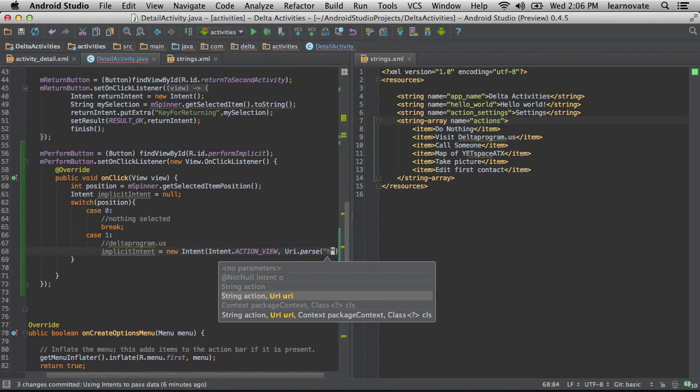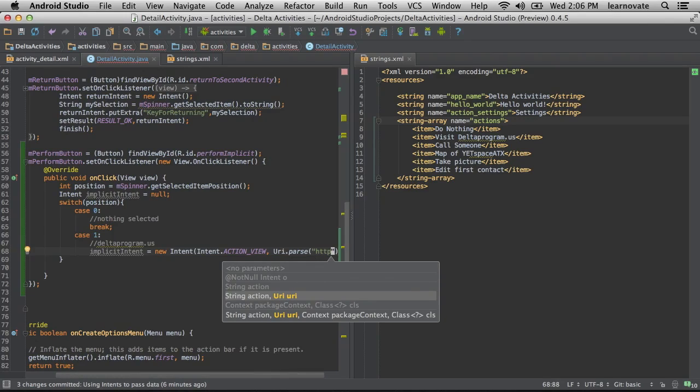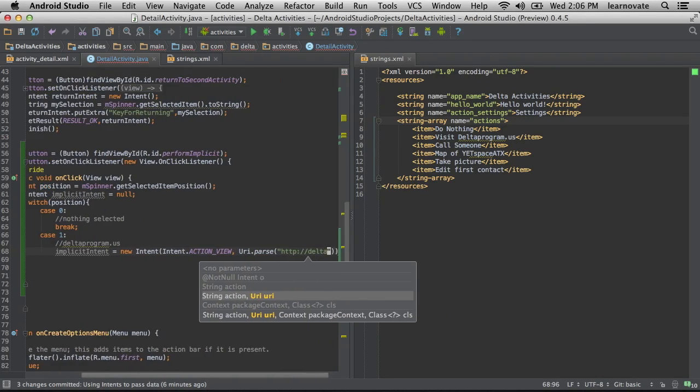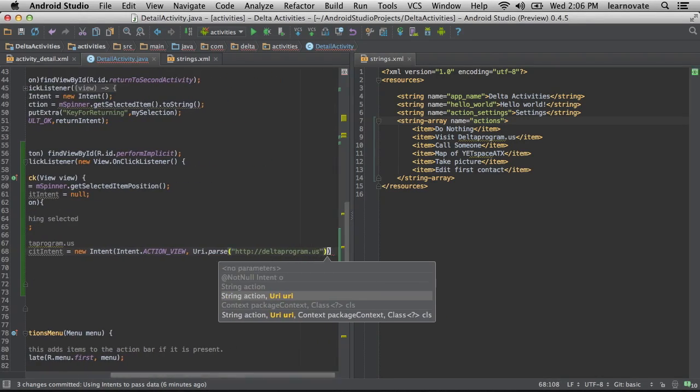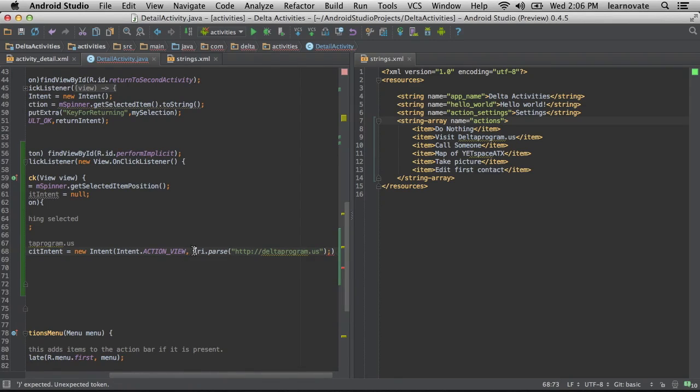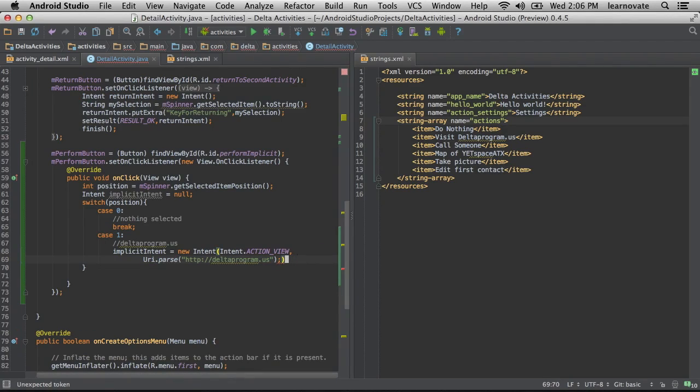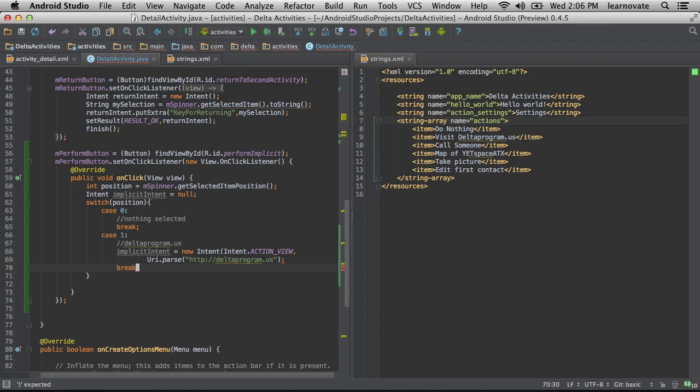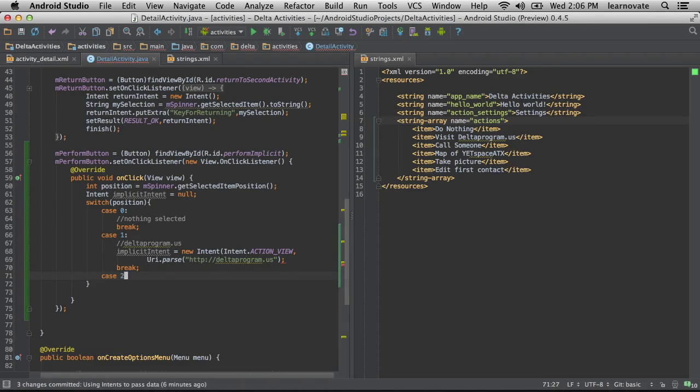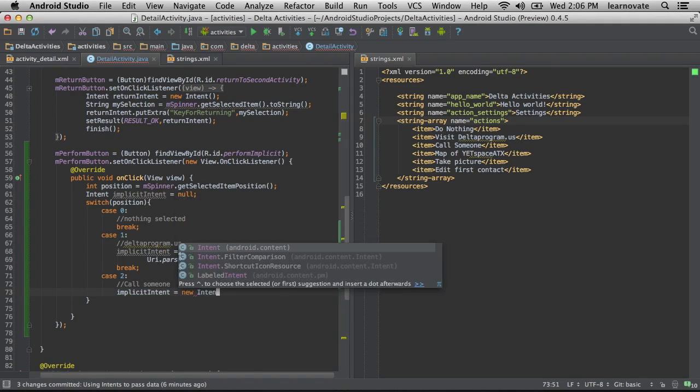So not a URL, a URI. This is a resource location that supposedly whatever gets this will know how to use. So we're saying, hey, somebody view this location. And we know from reading it that it's a web address, but the computer doesn't know that. Your device doesn't know that. And that's all we had to do to set that up. And we're going to go through some other examples of that too.